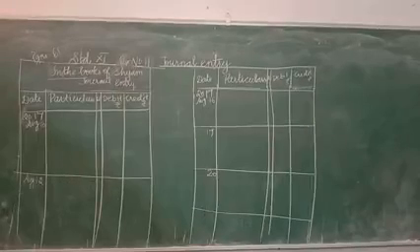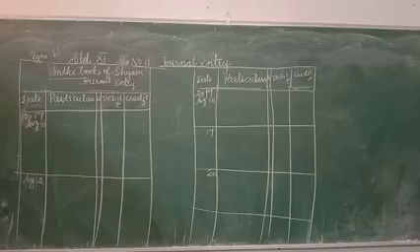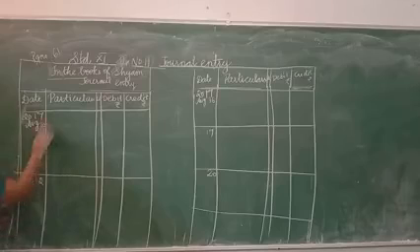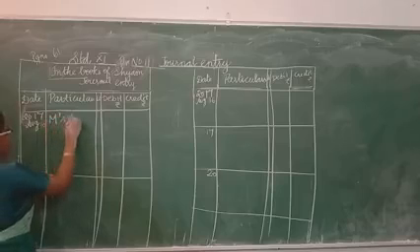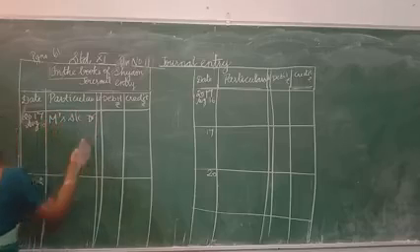Now let us see 2017 August 10, what was the transaction? Goods sold to M on credit, rupees 12,000, isn't it? So it is a credit sale. M account debit, the debtor. What is the amount?